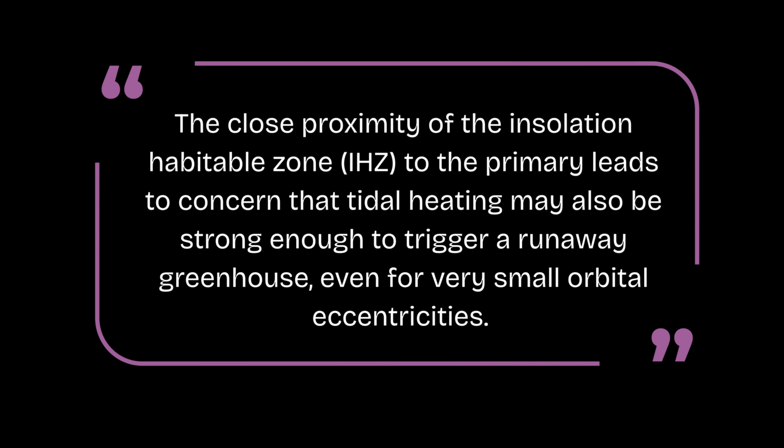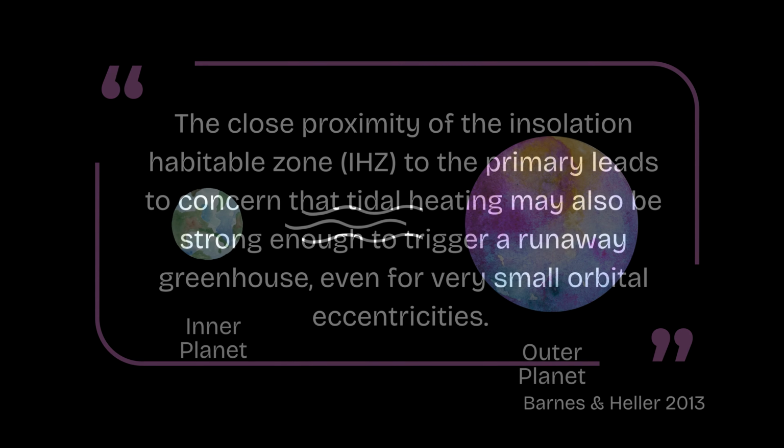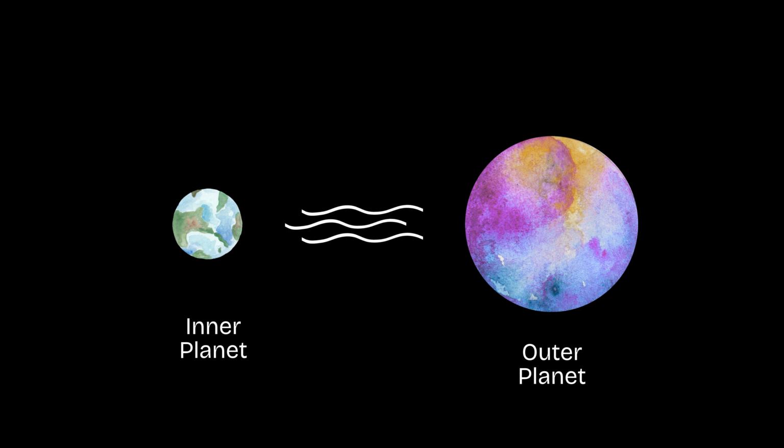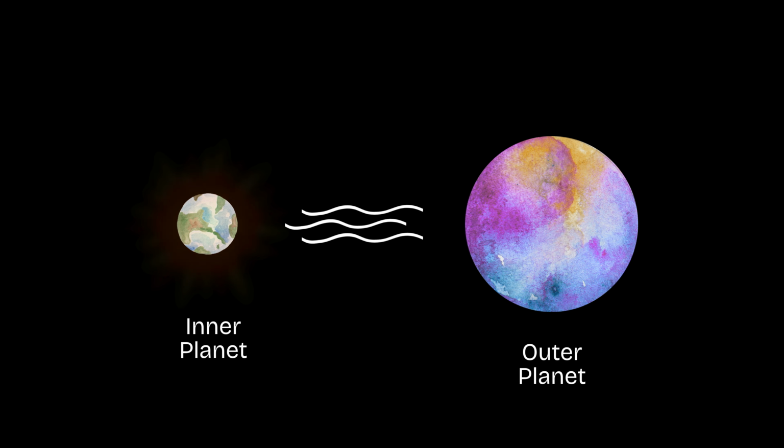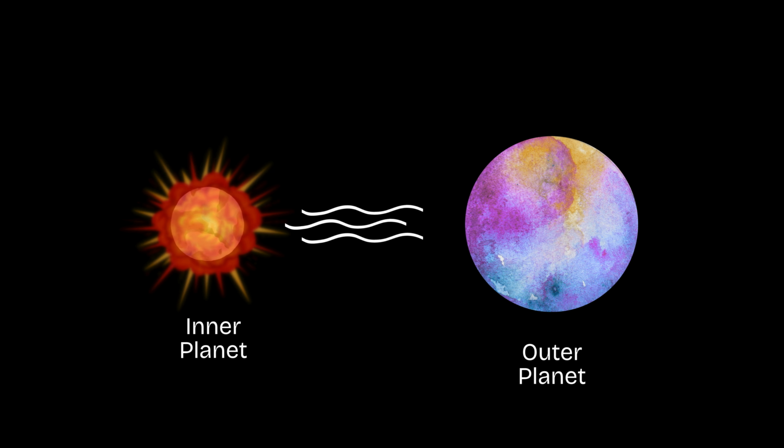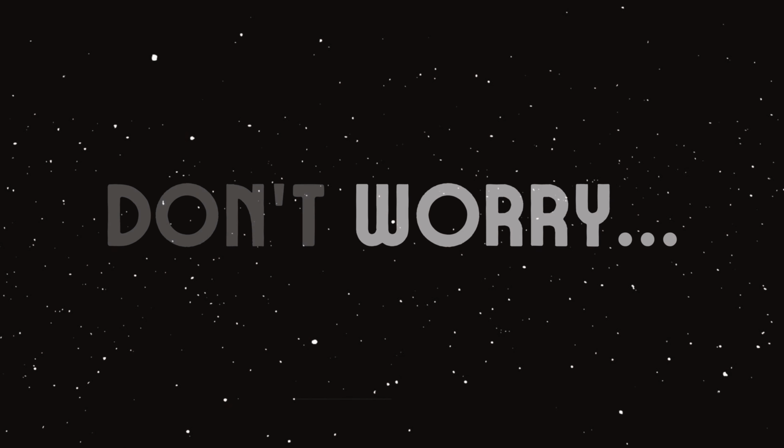Past research has told us that if there is an Earth-like planet in the habitable zone and another planet orbiting further out, the gravitational interactions between the planets can cause excess orbital eccentricity in the Earth-like planet that would cause a runaway greenhouse effect. This theory predicts that the outer planet energizes the inner planet, causing it to release energy through a sort of squishing, which heats up the planet to the point that its atmosphere becomes too hot to maintain habitable conditions. But don't worry, there's hope.